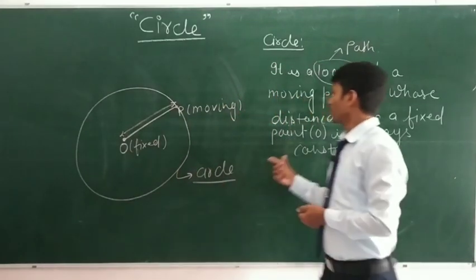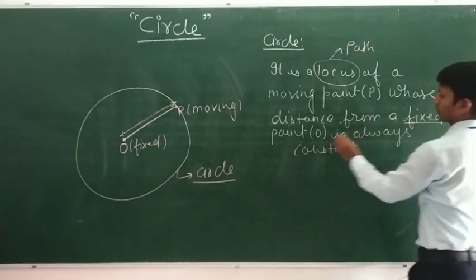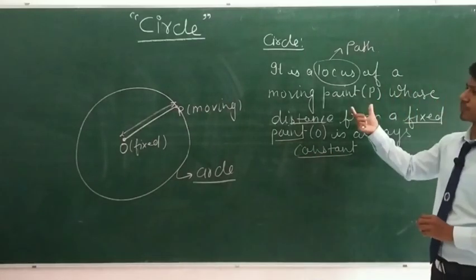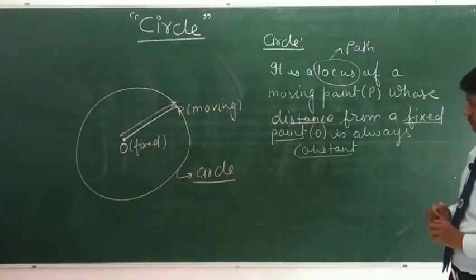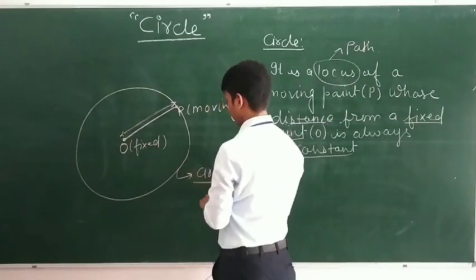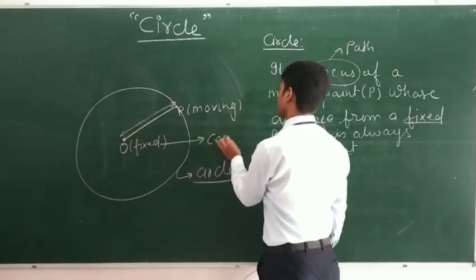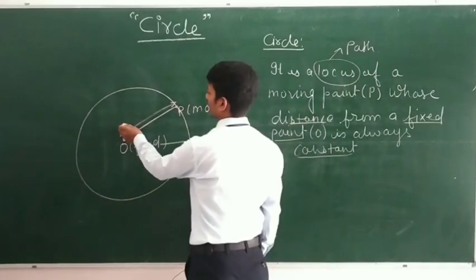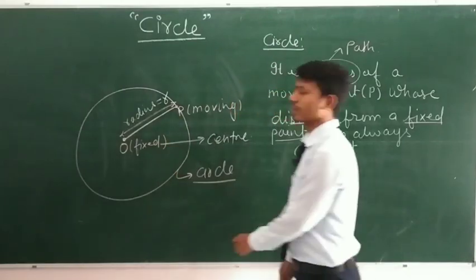Two conditions must be followed: this point should be fixed and the distance must be constant. So this is the definition of the circle. Let's look at some terms related to it. This fixed point is called the center, and this fixed distance is called the radius, denoted by r.